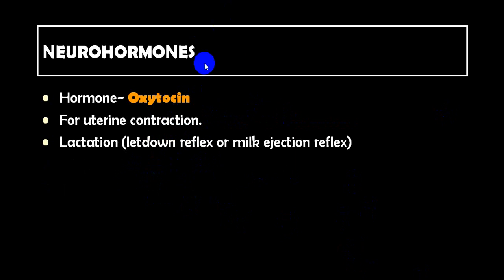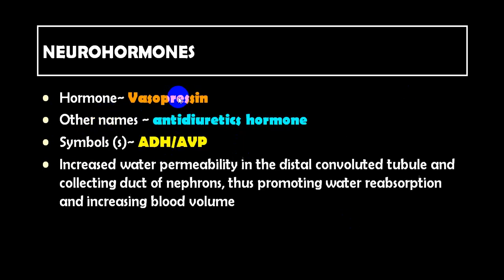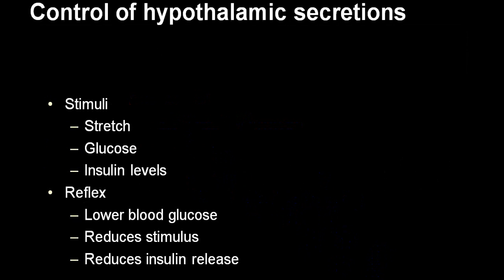Oxytocin is manufactured in the hypothalamus, stored in the neurohypophysis and released on stimulus, and it will give rise to uterine contraction and lactation. ADH hormone, or vasopressin, also called AVP, arginine vasopressin, will act directly on the distal convoluted tubule and increase water permeability, and water will be reabsorbed and retained.